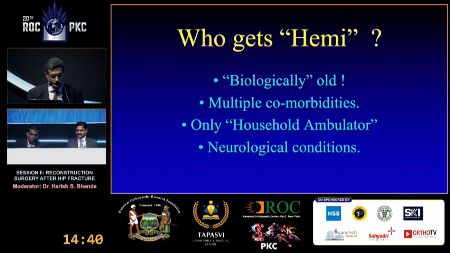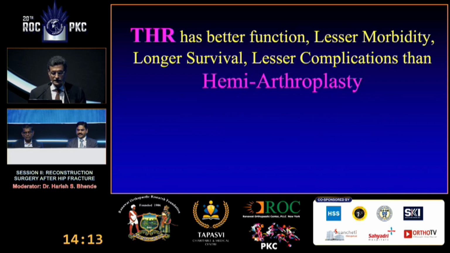That's true. The people who get hemi are usually, or should be, biologically old, meaning having multiple comorbidities. The life expectancy should not be more than 8 to 10 years. It should be only household ambulatory. Even at that age, if they are very active, then you shouldn't give them bipolar because it's not a very good function. And if they have neurological conditions like Parkinson's disease or some dementia, you may want to use a large ball implant, and anyway, they won't be very active.